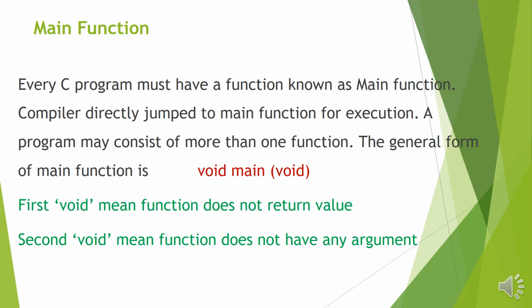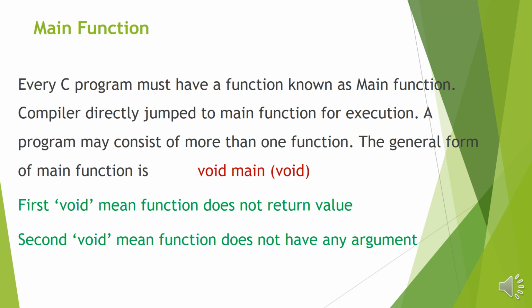Then the second part is the main function. Every C program must have a function known as the main function. The compiler directly jumps to the main function for execution. A program may consist of more than one function. The general form of the main function is void main void. You can also write void main with two brackets.